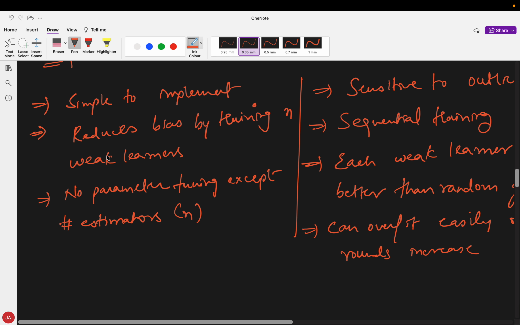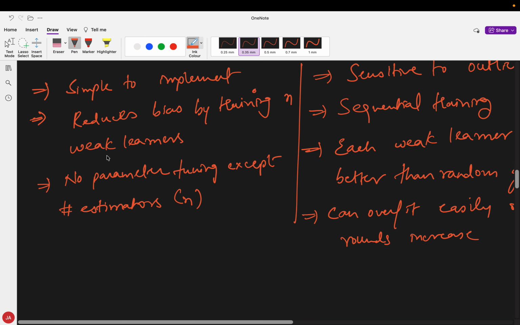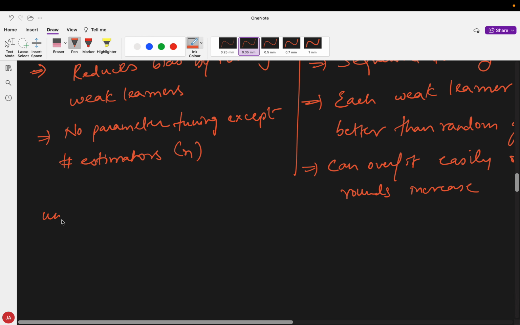It reduces bias by training weak learners, as it builds underfitting trees with high bias, and each mistake is corrected by the next stump model.